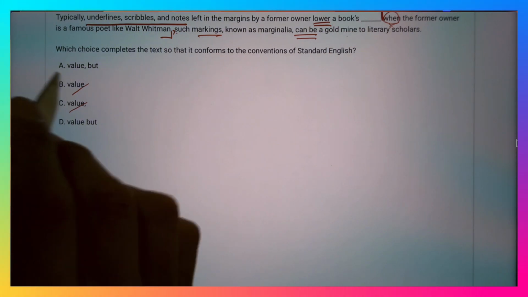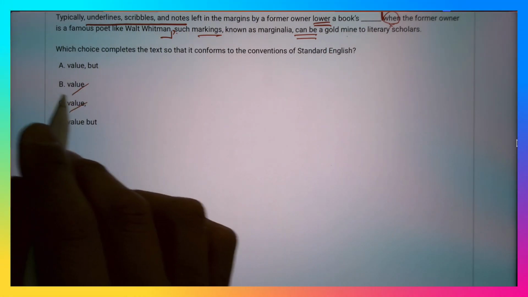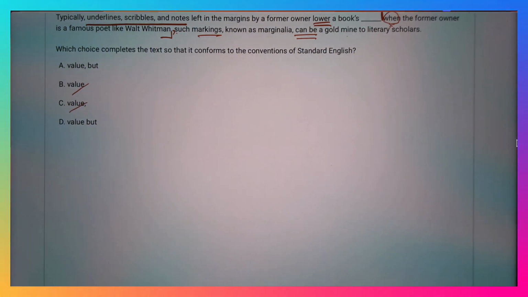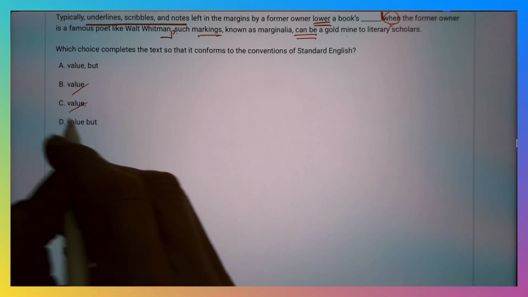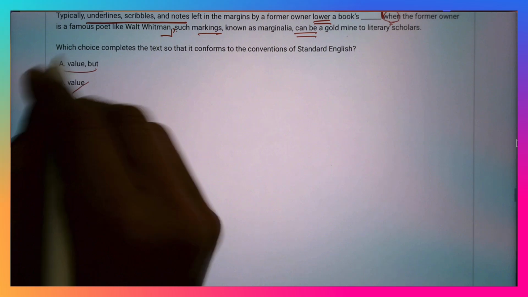And besides, if you choose choice B, that would be a run-on sentence. And choice C is a comma splice, having a comma. Choice A is correct because when you connect the clauses with a coordinating conjunction, you need a comma before it. Now, D is missing that, so the correct answer is A.